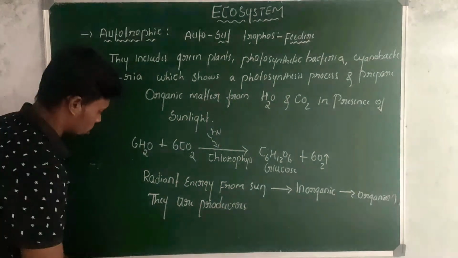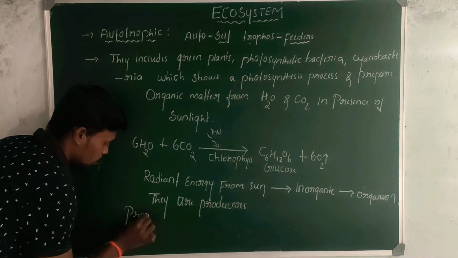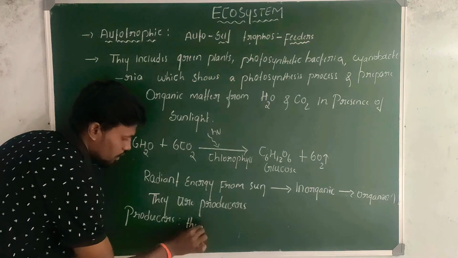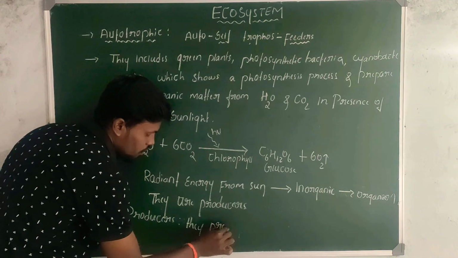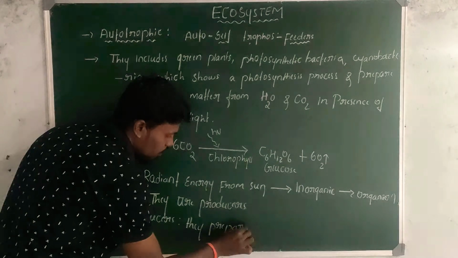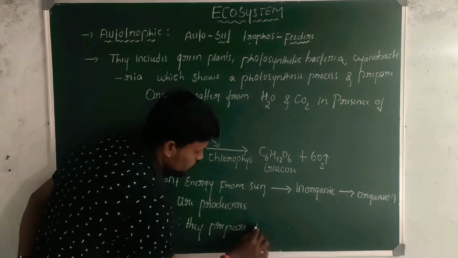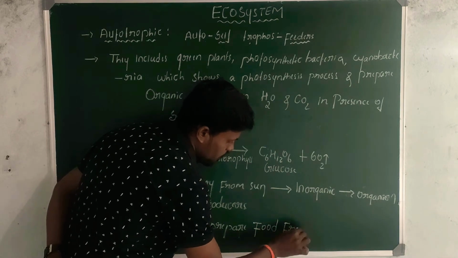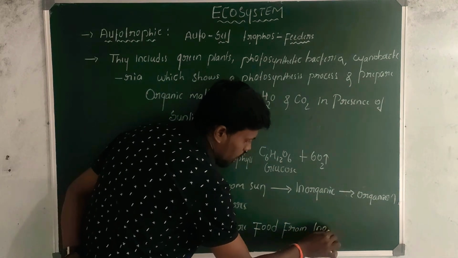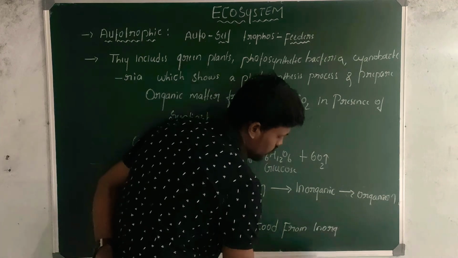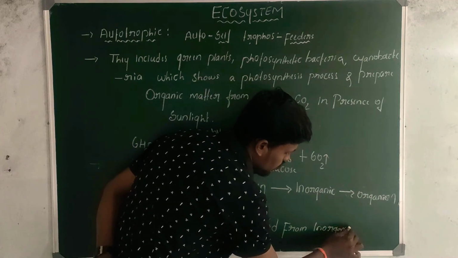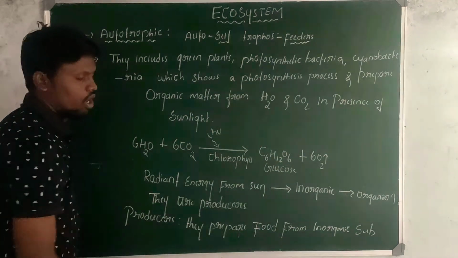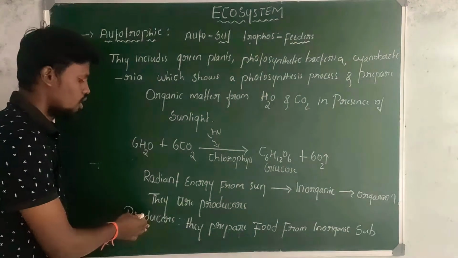We write the definition of producers as: they prepare food from inorganic substances like water and carbon dioxide. Hence they are producers.